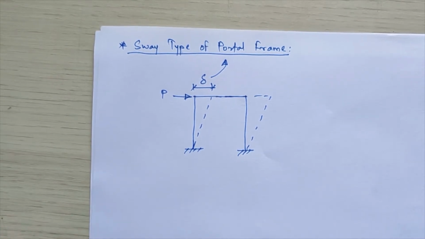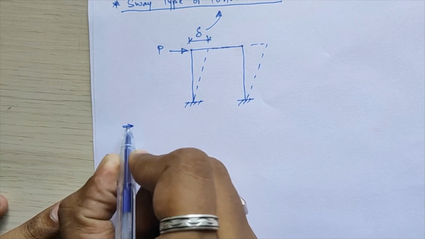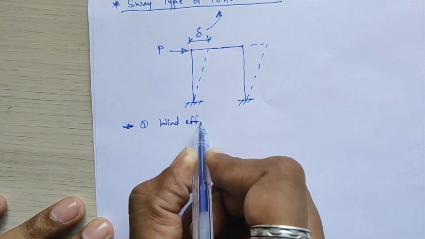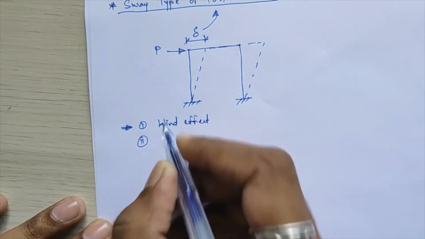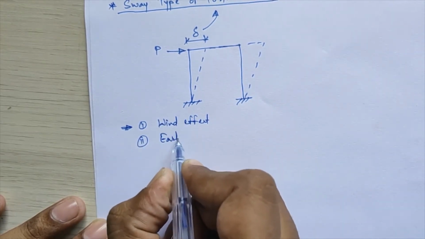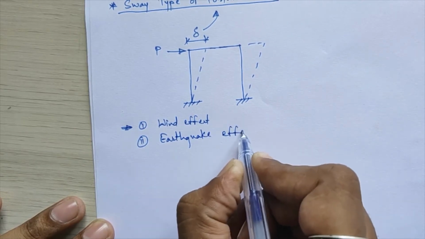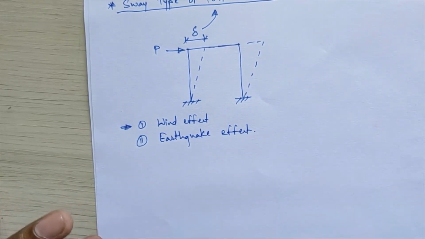Basically these lateral loads occur due to two reasons. First is due to wind effect, and secondly due to earthquake effect. These are the two major reasons which lead to the occurrence of these lateral loads.